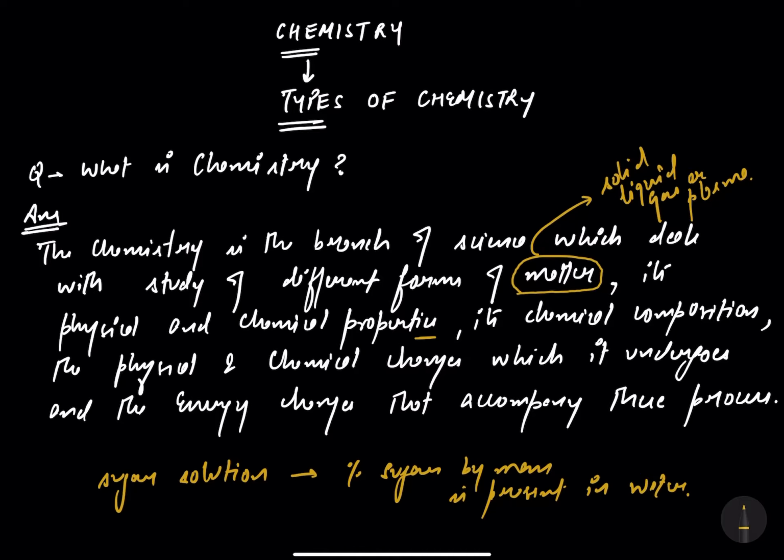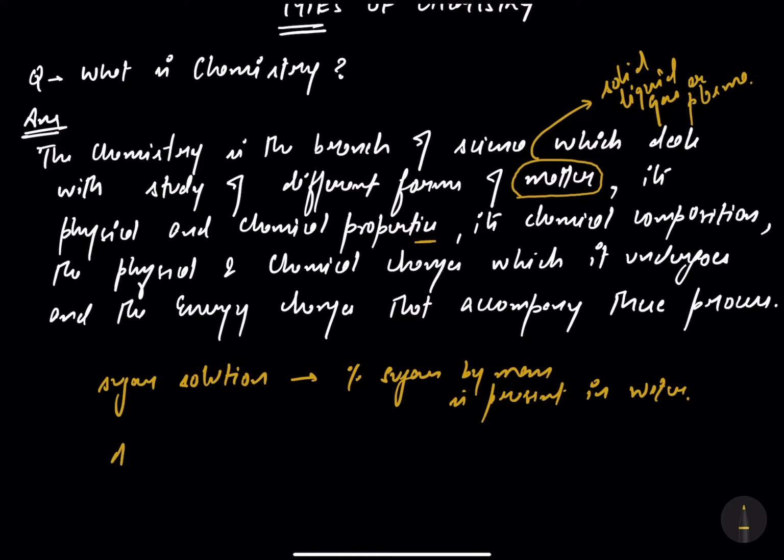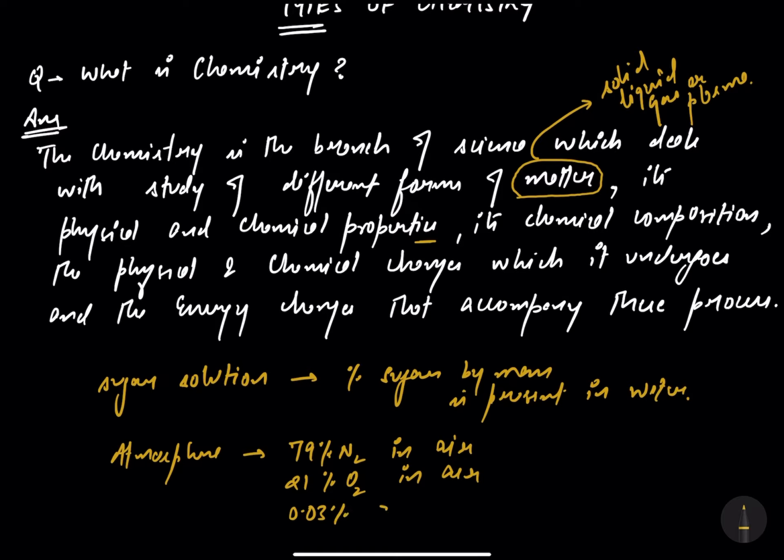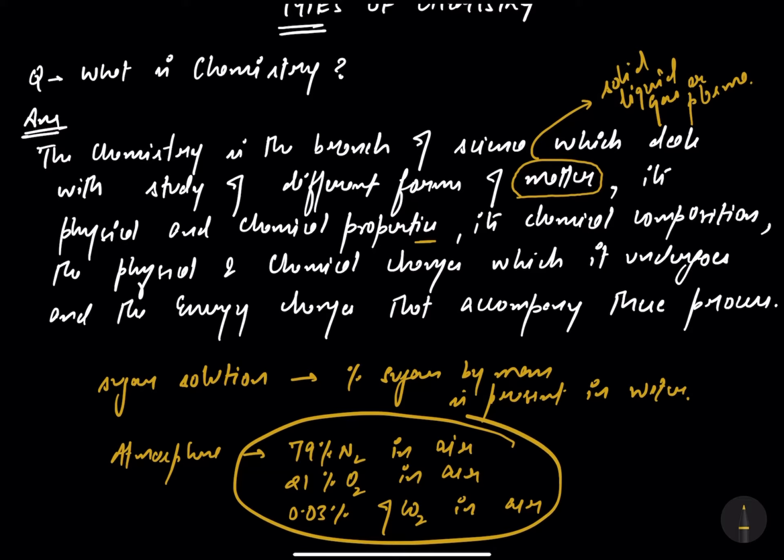If we talk about a mixture of gas, for example, our atmosphere, its composition is like we are having 79% of nitrogen in air, 21% of oxygen in air, or 0.03% of CO2 in air. So this thing is called the chemical composition.